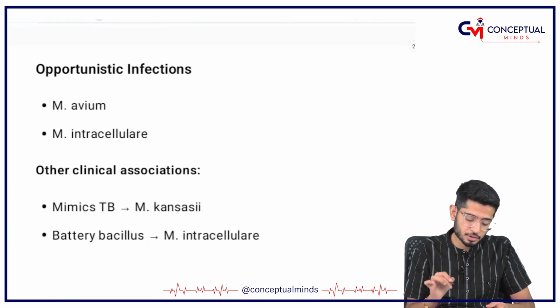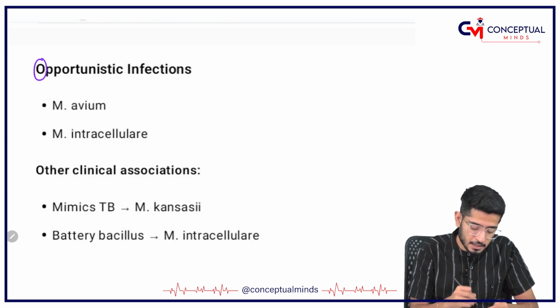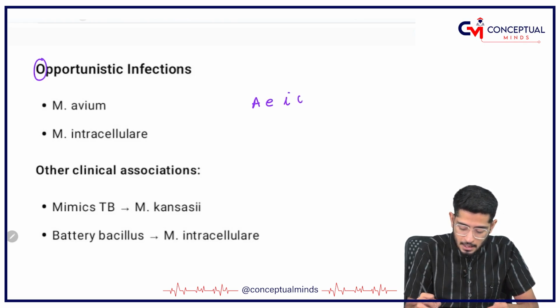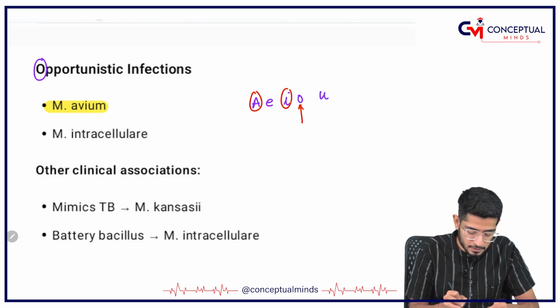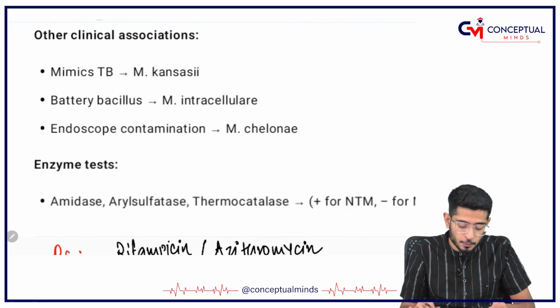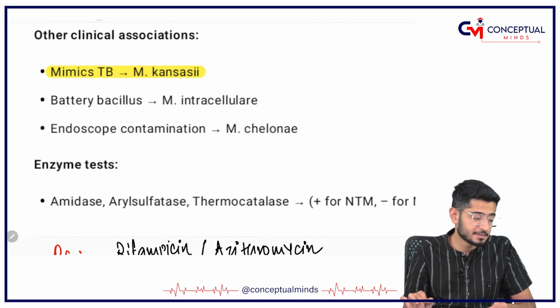Coming on to opportunistic infections. So, please remember opportunistic infection starting from O, again A, E, I, O, U. So, remember A for avium, I for intracellulare, O for opportunistic infections being caused. Coming on to the one which mimics tuberculosis, that's going to be Mycobacterium kansasii.